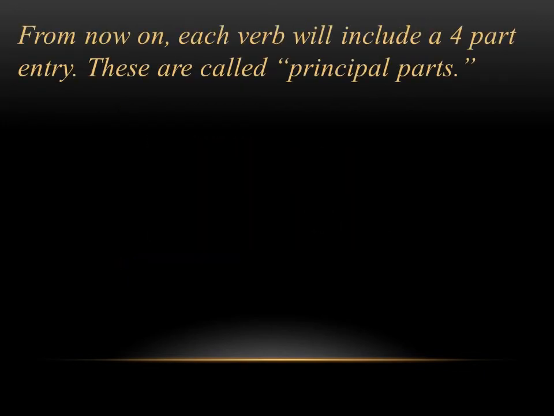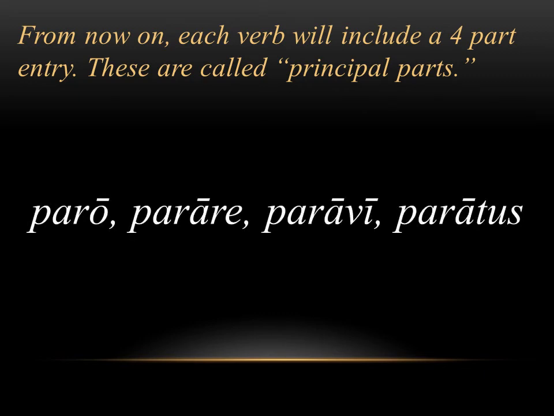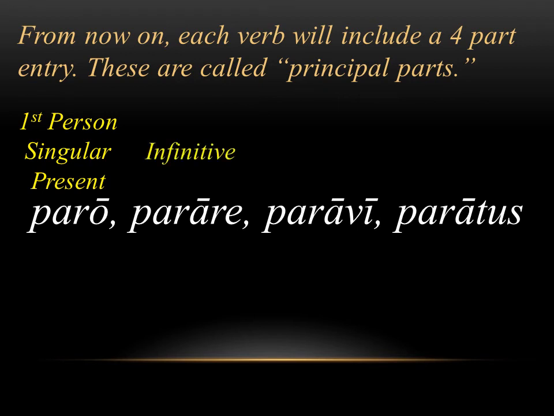These two pieces are always given in our book. Moving forward though, we're going to get a bit more information for each verb. So every time you see a new verb, or if you look in the back of the book in the dictionary, you're going to see 4 different parts. These are what we call the principal parts of a verb. So if we take that same verb to prepare, you can expand it by adding 2 more parts. So now we have paro, parare, paravi, paratus. The first part means the same thing as before. It's the first person singular present tense, I prepare. Parare is still the infinitive, to prepare.